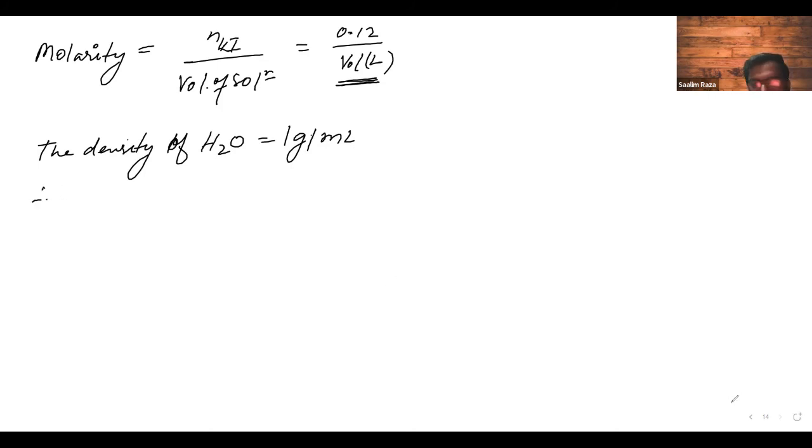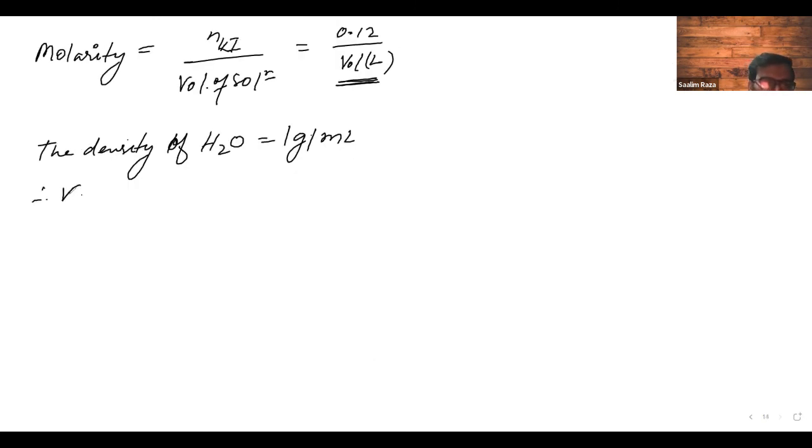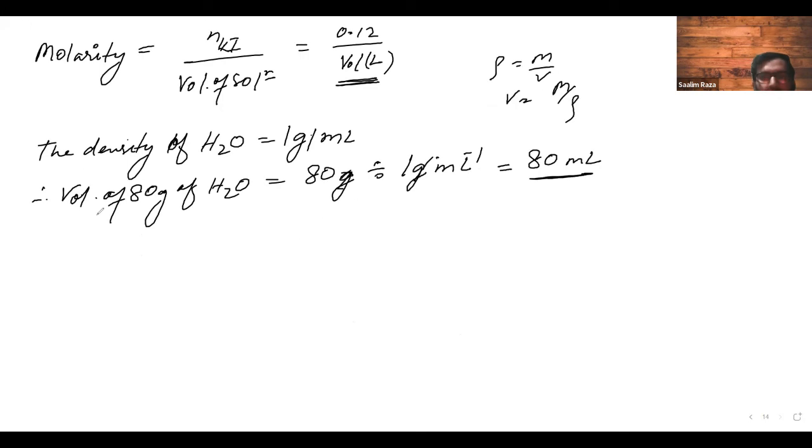Therefore, we have 80 grams of H2O. Therefore, the volume of 80 gram of H2O will be equal to 80 ml.